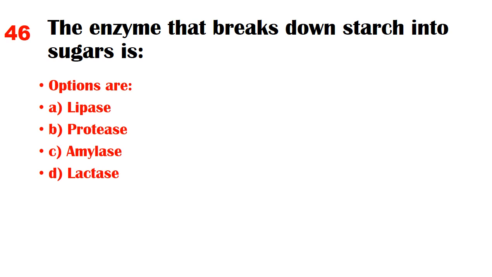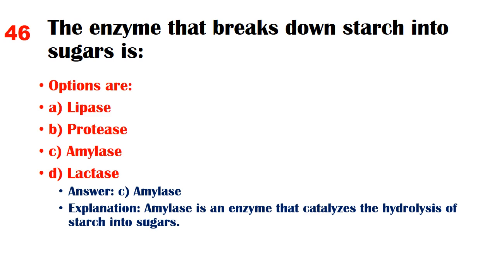The enzyme that breaks down starch into sugars is. Options are A. Lipase, B. Protease, C. Amylase, D. Lactase. Answer: C. Amylase. Explanation: Amylase is an enzyme that catalyzes the hydrolysis of starch into sugars.